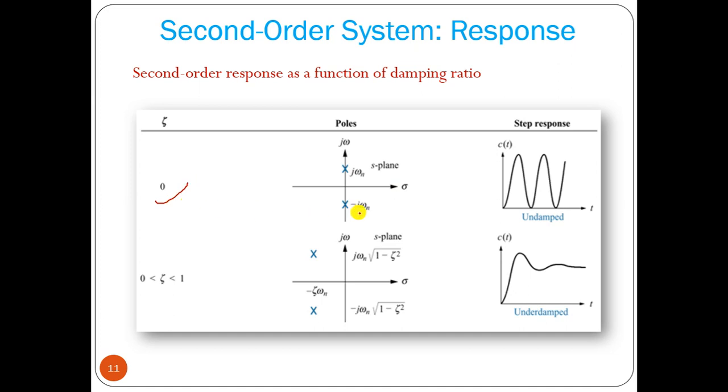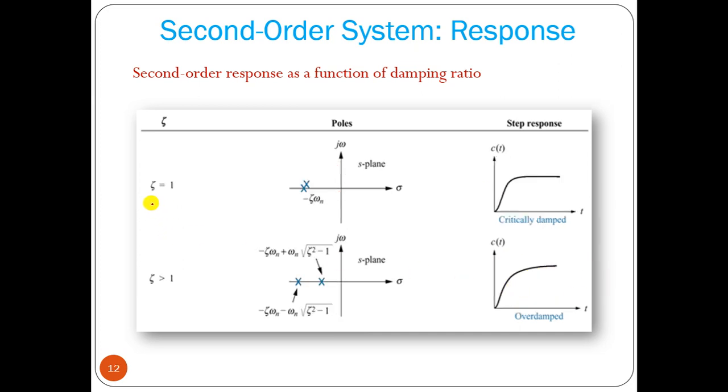Now that we can show in this particular plot. Zeta equal to 0, poles are on the imaginary axis, pure oscillation. Zeta value between 0 and 1, we have complex poles and an underdamped system, an underdamped response that is oscillatory but with decreasing amplitude. Then zeta equal to 1, critically damped system, no oscillation.